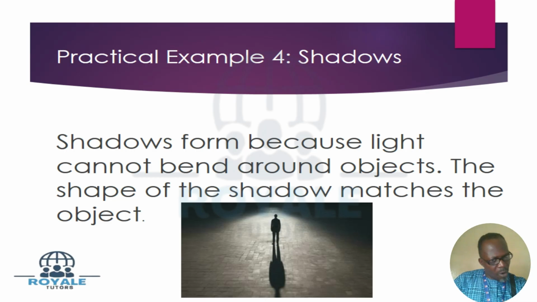Shadows form because light cannot bend around objects. The shape of the shadow matches the object. So don't forget what I'm trying to explain to you in this video. I'm explaining that light travels in a straight line. And in science, we try to get some evidence. That is why science does a lot of practicals to demonstrate what they are trying to say.